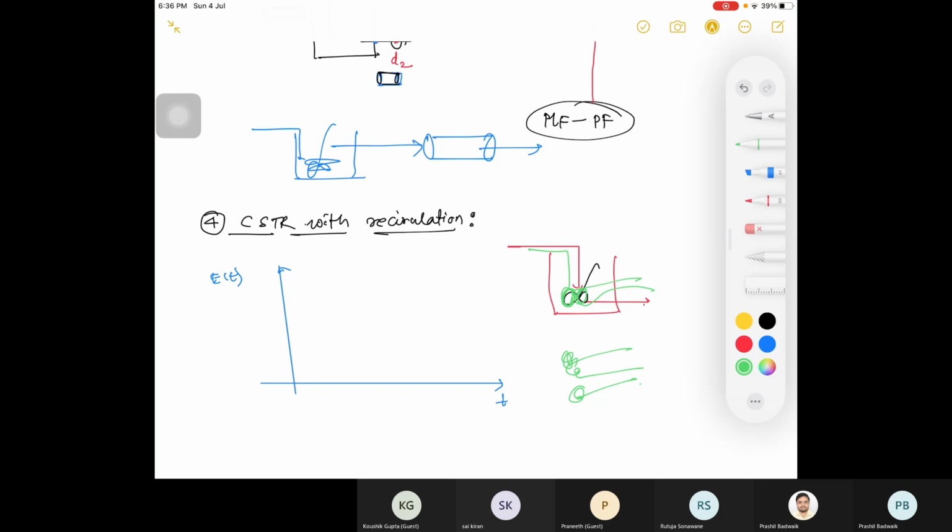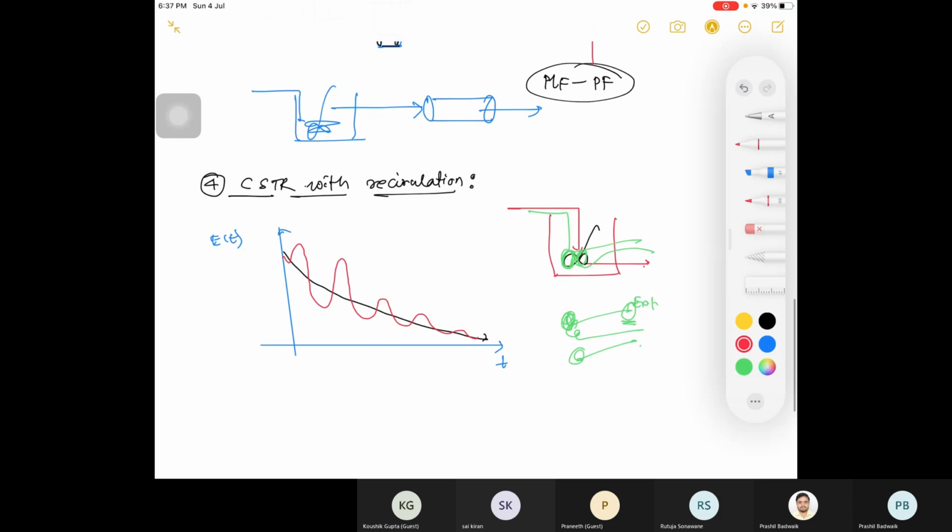So when it rotates, you will have lower concentration at the exit, and when it comes out, you will have higher concentration. So instead of having this curve, you will have this kind of curve. It went inside, then suddenly came out, then again rotating, again came out. Are you guys clear with this?